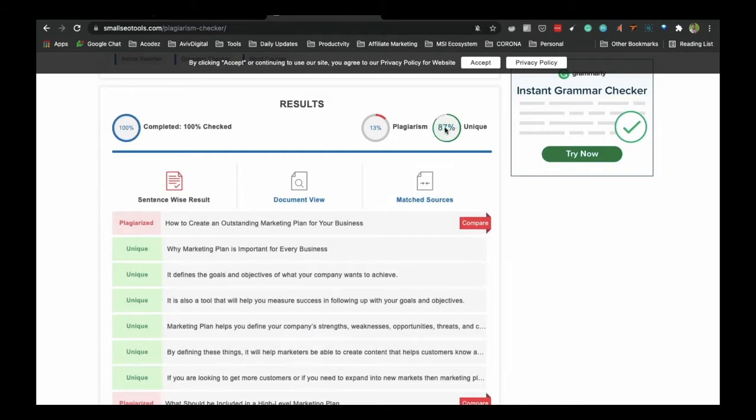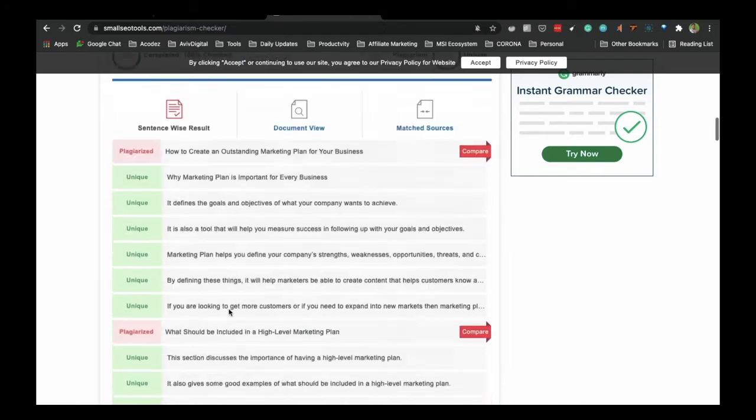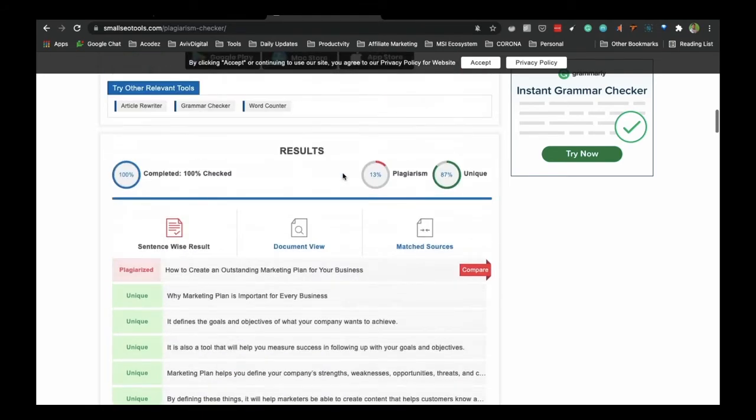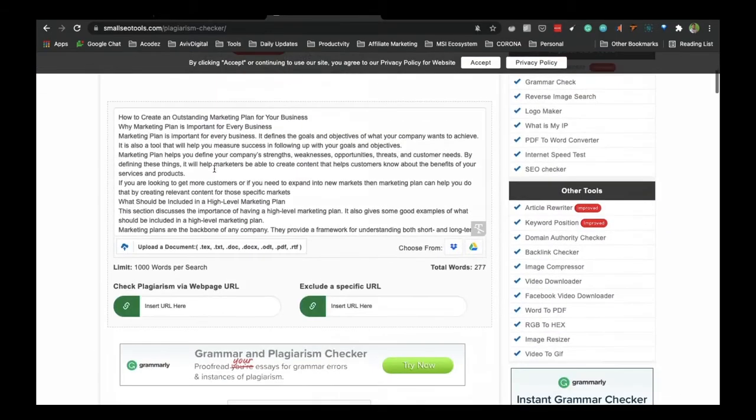So you can see that it is 87% unique, only 13% plagiarized, and the only segment that got plagiarized is the title. So you can just change the title a little bit here and there, and that's enough to go for it.